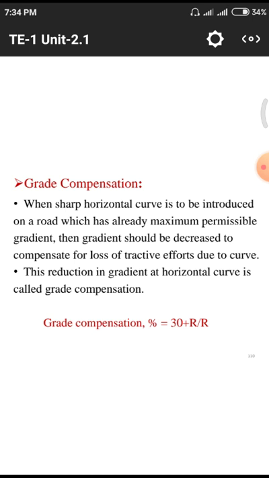Second point, we are discussing that the reduction in the gradient at a horizontal curve is called grade compensation. That means at a particular point where the horizontal alignment suddenly changes its position. That means up to one point we have a rising gradient, after that we have a falling gradient, so that gradient is called grade compensation due to sudden falling and sudden rising of these gradients. So the grade compensation percentage should be (30 + R)/R, that means rising and others.